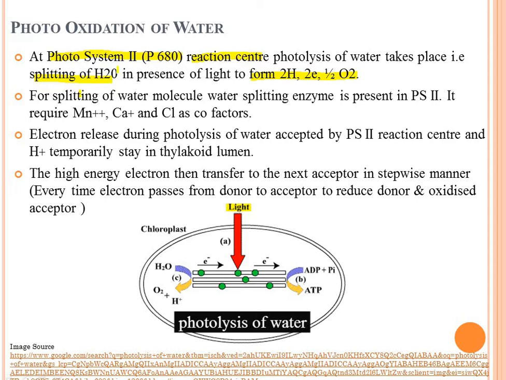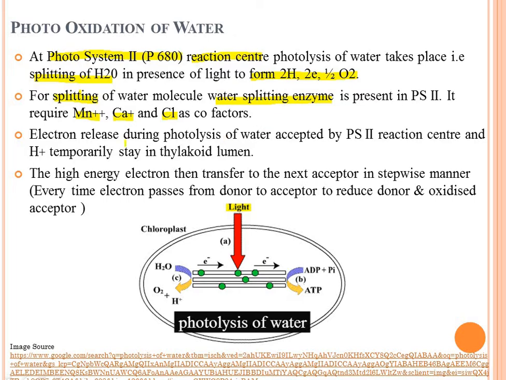Then, for photolysis of water, one enzyme is important and it is known as the water splitting enzyme. This water splitting enzyme requires some cofactors, for example manganese, calcium and chlorine. These are the cofactors required for splitting of water.